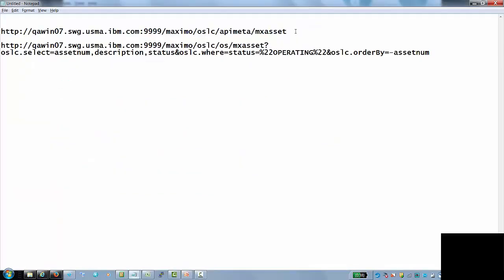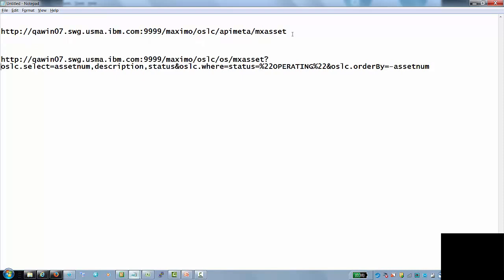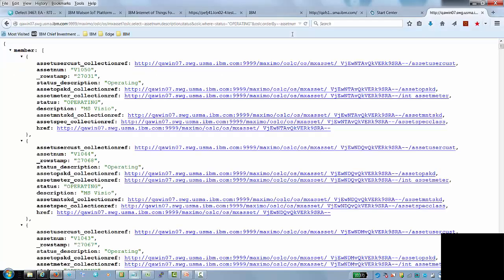Now let me show you an order by. I jumped over to Notepad just because the length of this URL is a bit long and I wanted you to see it. So basically, I'm doing MX asset, I'm selecting 3 fields off of the asset there. I have a status, my status equals operating. And then my order by is on the asset number descending, where the minus sign is. So if I take this URL, it'll reach out, grab the assets and return them.